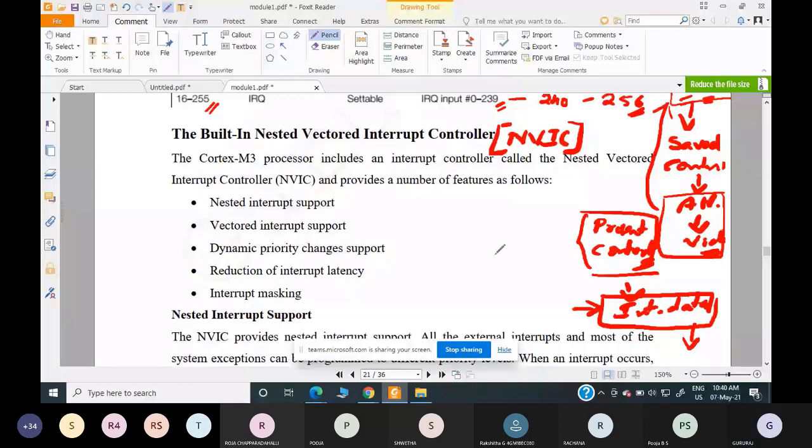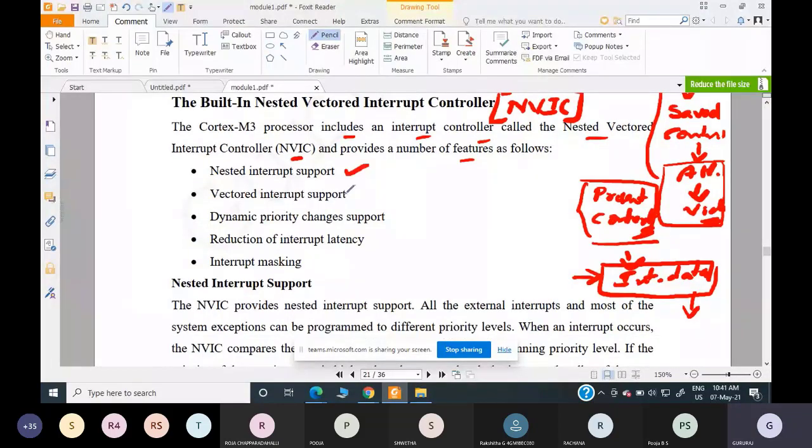The Cortex M3 processor includes an interrupt controller called the Nested Vectored Interrupt Controller, NVIC, and it provides the following features. What are all the features NVIC provides? First thing is it supports nested interrupt support.